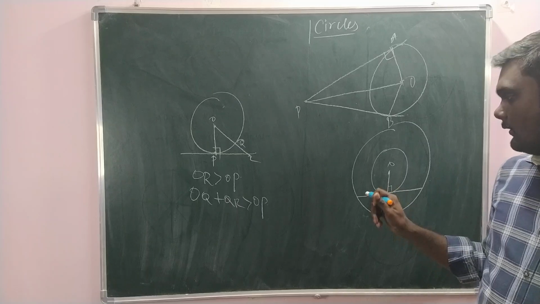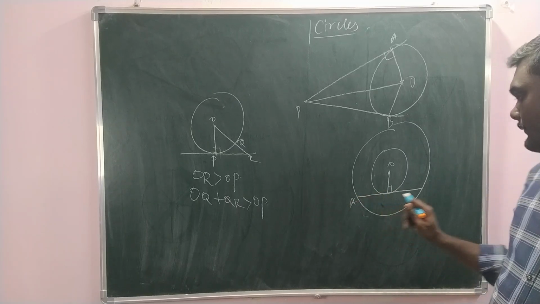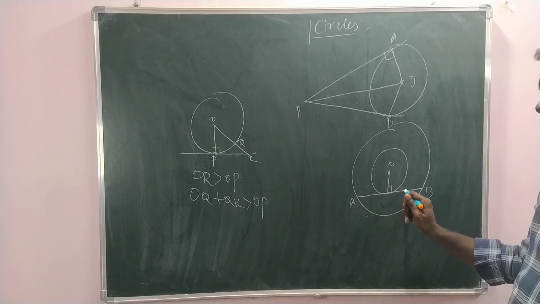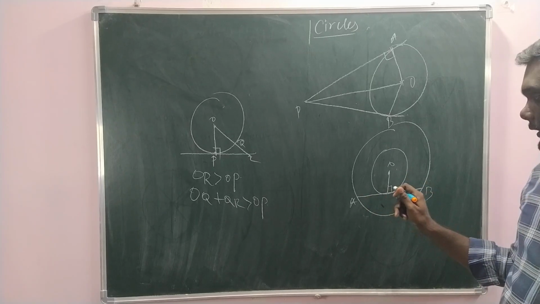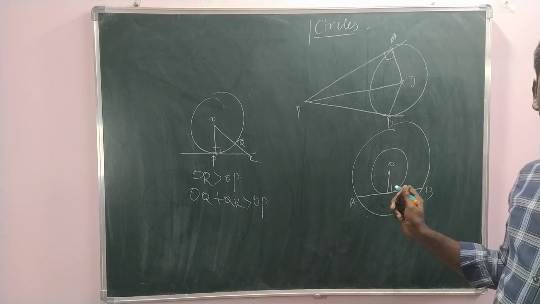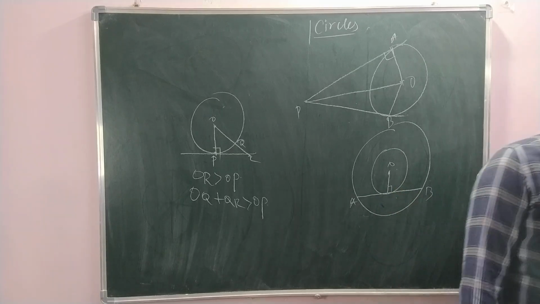chord. When you see this is the larger circle, it is a chord, and a line is drawn perpendicular from the center. So the larger circle's chord is bisected. That's all. That's what we need to prove here.